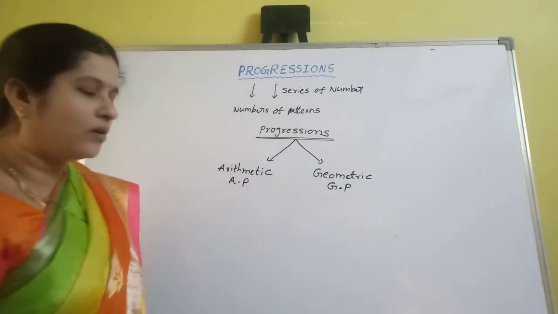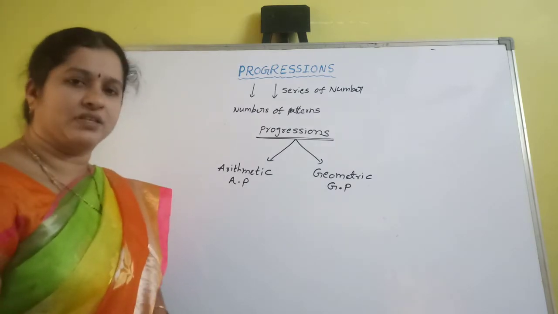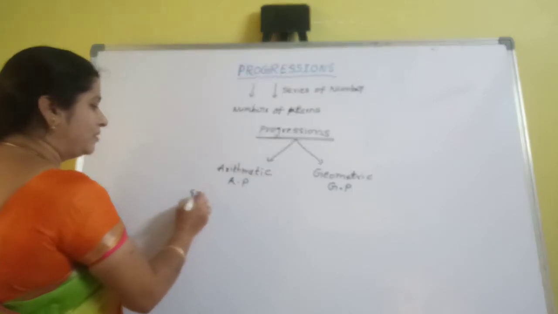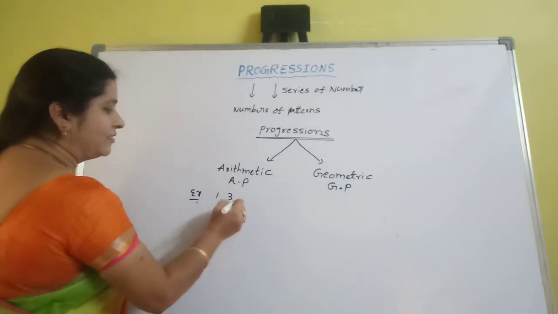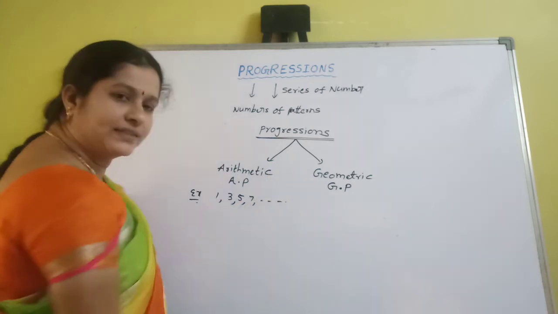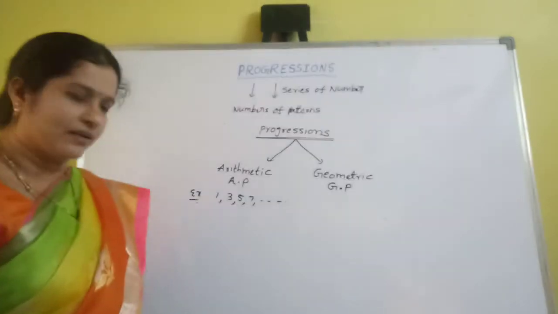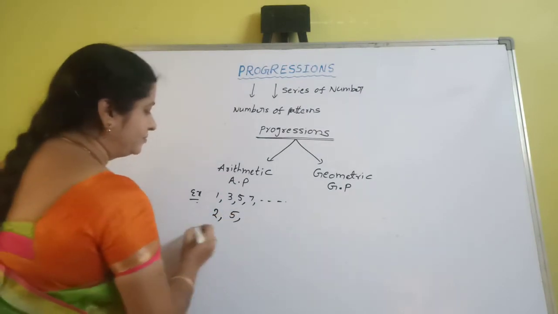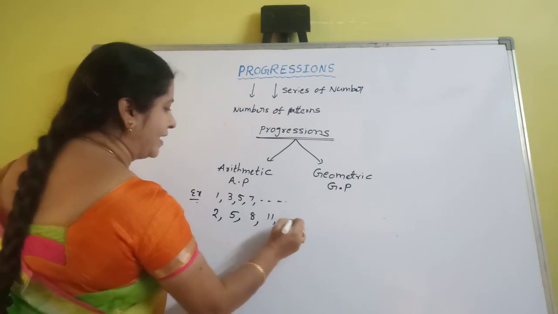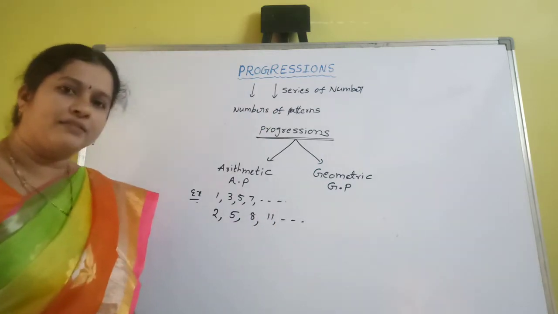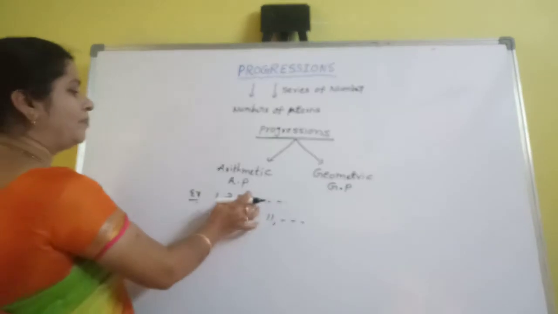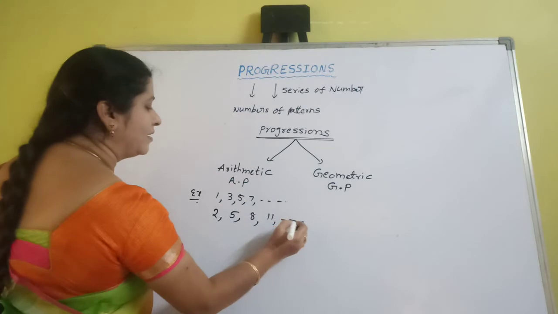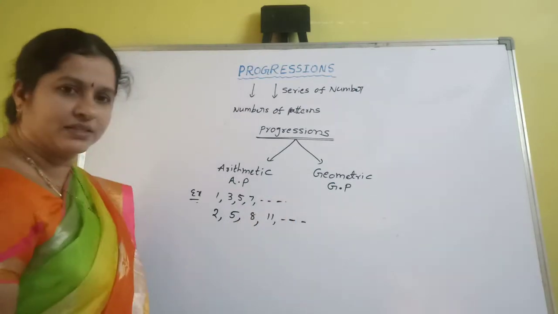So first you have to know what are arithmetic progressions. What is the definition of arithmetic progressions? For example, suppose 1, 3, 5, 7, etc. It is an arithmetic progression. 2, 5, 8, 11, etc. It is also an arithmetic progression. How can you say these two are arithmetic progressions? Is there any common rule to find the arithmetic progression?